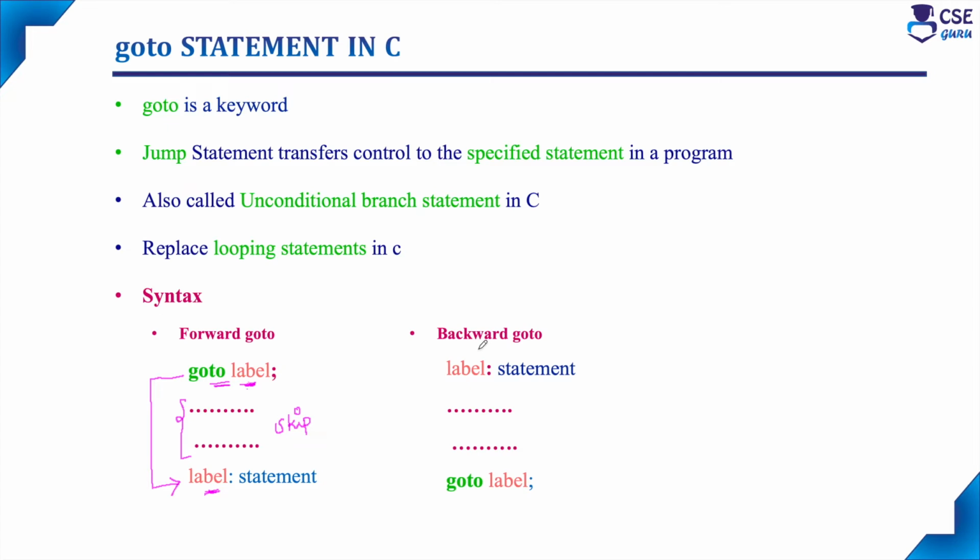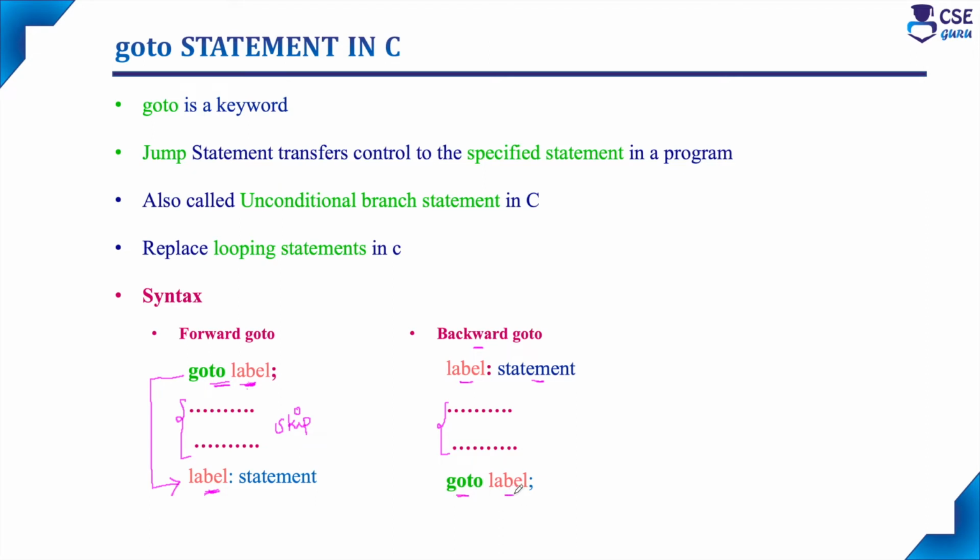Now if you are checking the backward Goto, the syntax for backward Goto is: first we need to specify the label name, colon, along with the C statement. Whatever statement we need to transfer the control to, that statement we can specify. So first the label along with the C statement, then the set of statements, and then the Goto keyword along with the label name.